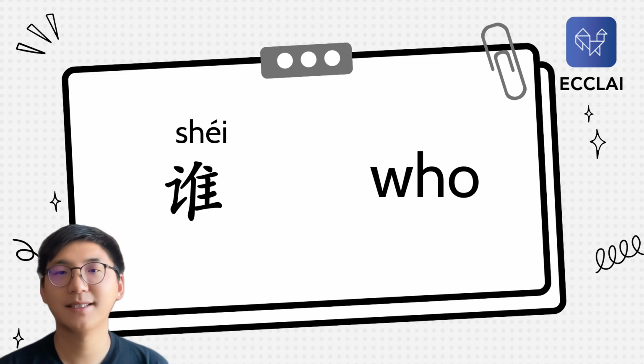The next word is 谁. Okay, 谁. Sometimes you can pronounce it as 谁. Okay, that's the same. They are all the same. 谁 means who, okay? 谁, who.